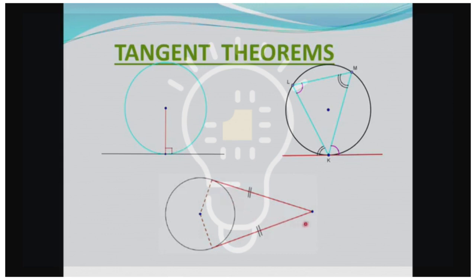Then if we go down here, you have a tangent to the circle and another tangent to the circle here. Well, these tangents drawn from a common point are equal in length, and we'll notice how that plays off in our calculations. And then here, arguably, one of the famous Euclidean geometry theorems. The angle between a tangent and a chord is equal to the angle in the alternate segment. There's your tangent, there's your chord, and there's your alternate segment. Can you see that? This angle here is equal to that angle here. But this tangent extends. Notice it keeps going this way. So this is also part of the tangent.